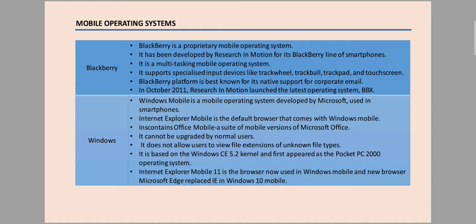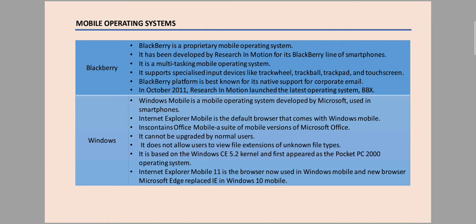The BlackBerry platform is best known for its native support of corporate email. In October 2011, Research In Motion launched the latest operating system, BBX. The latest operating system of BlackBerry is BBX. These are the main features of the BlackBerry operating system.